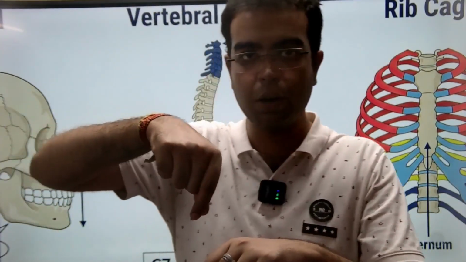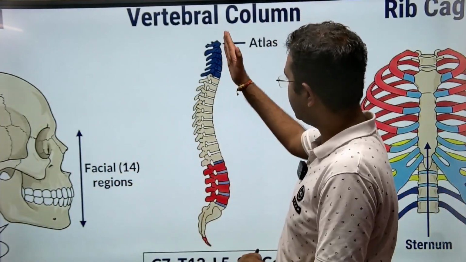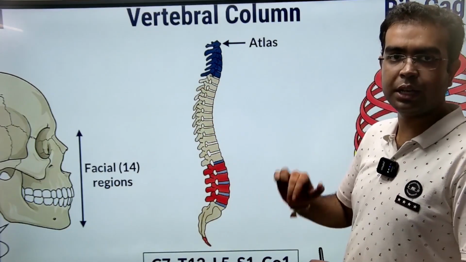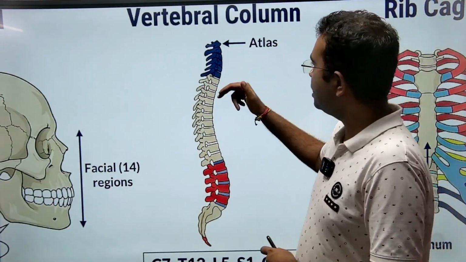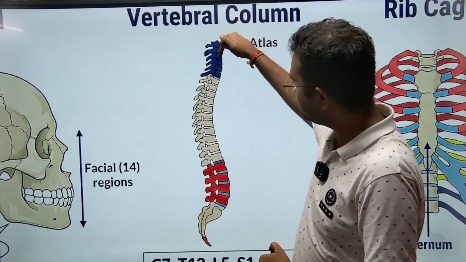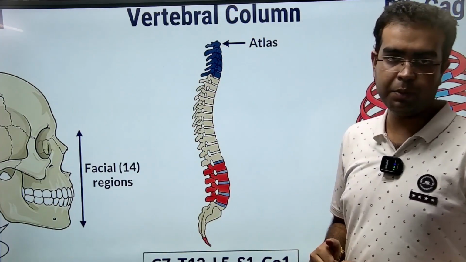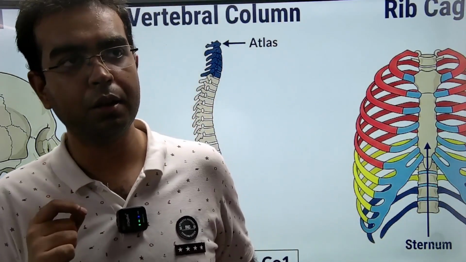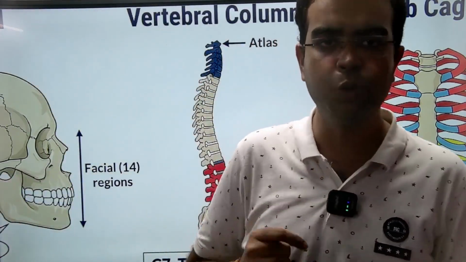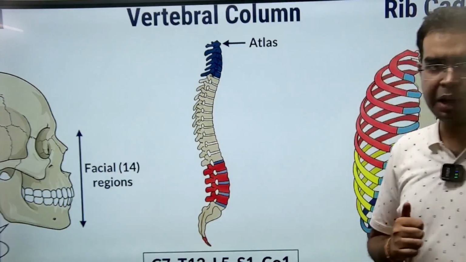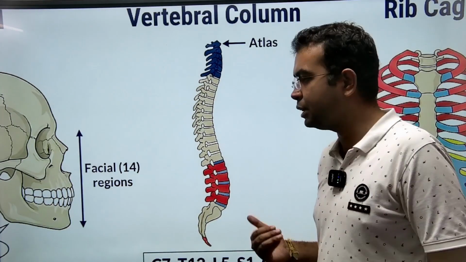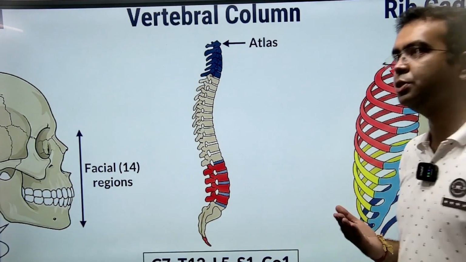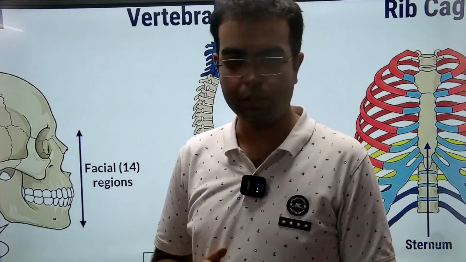If we look at the whole vertebral column, the spinal cord coming from the brain passes through the inside of the backbone, and hence our backbone protects the spinal cord. That is why, God forbid, if anybody meets a road accident or injures the backbone, they end up also injuring their spinal cord, which is inside the backbone, and it results in drastic situations. It might also result in paralysis.